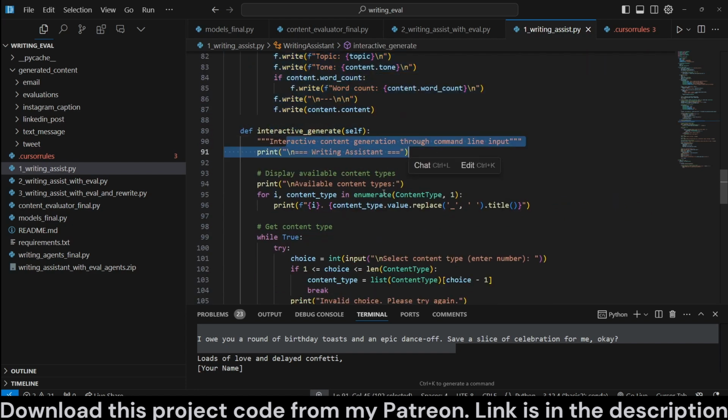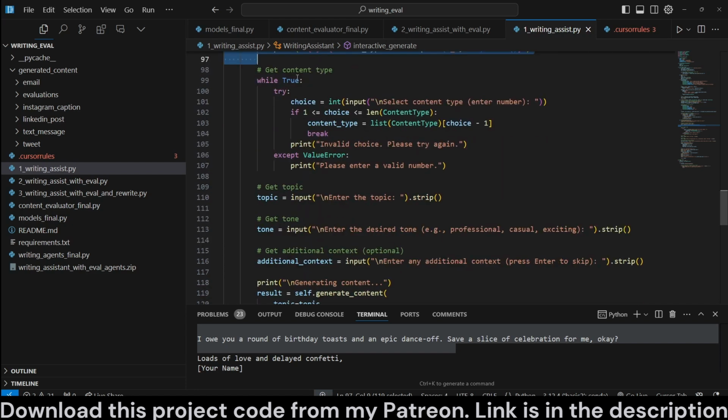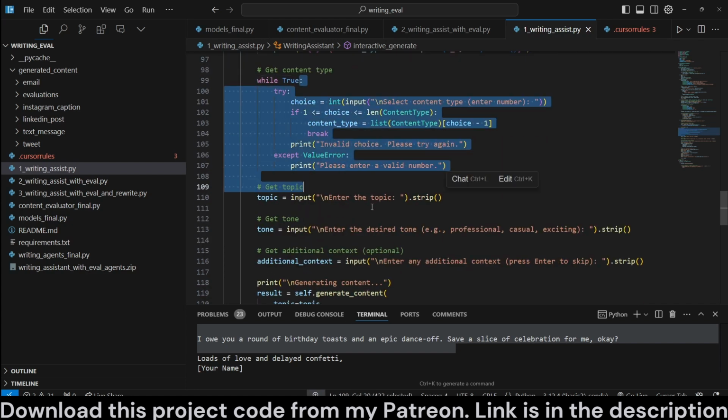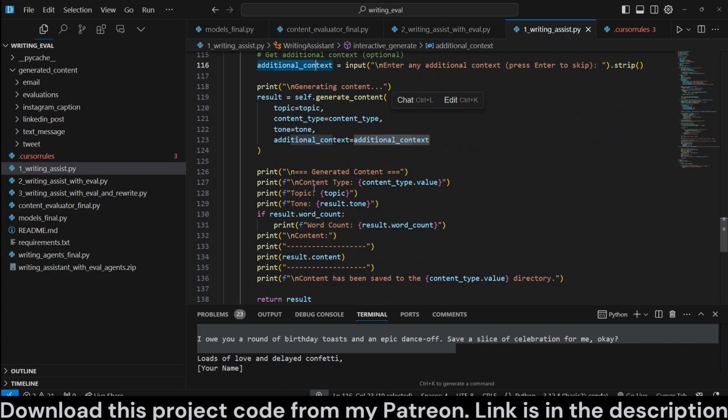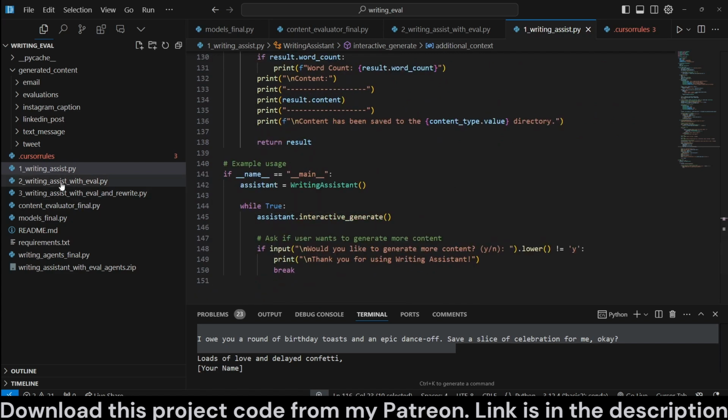Interactive generate is going to print all the available content so you can choose from it like this, and then it's going to pretty much ask for all the information like topic, tone, additional content, and then generate it and save it to file. So that's what it does.